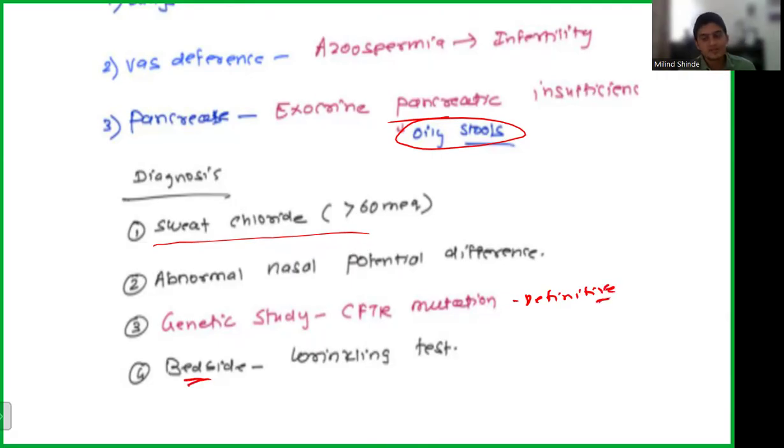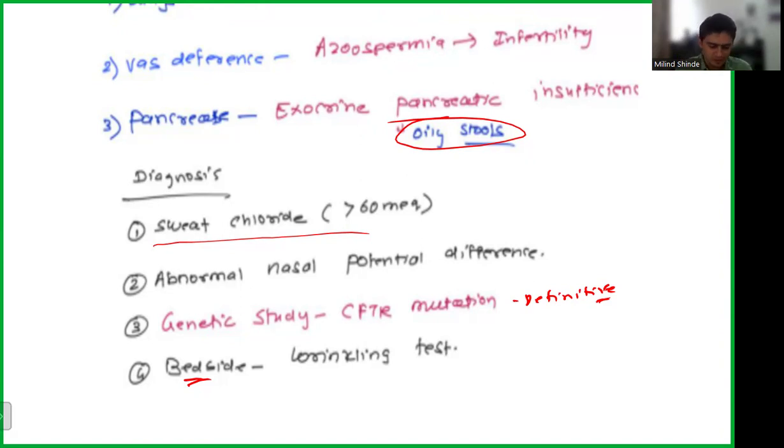And bedside means if you are just seeing the child, you take a bowl of water, both of you dip your hands in the water and check for wrinkling. Like when you swim in an ocean for a very long time, you have a lot of wrinkling because of the salt water. So this wrinkling test is a bedside test. There's not a lot of scientific basis behind it. It's not a very reliable test. I don't think it will ever appear even as an option in your exam, but you should know it's a bedside test.